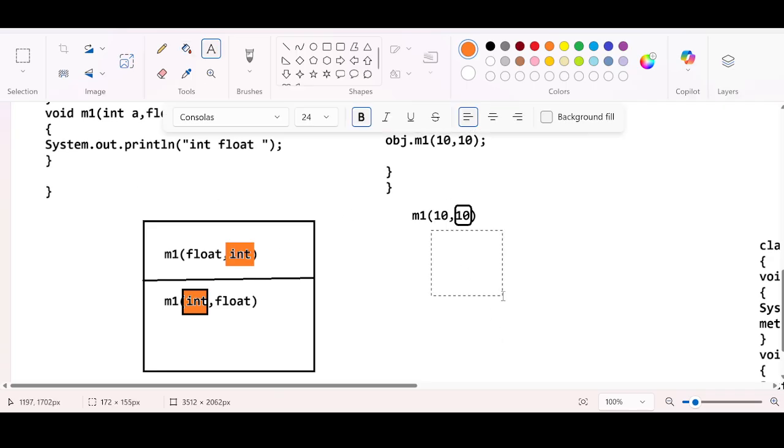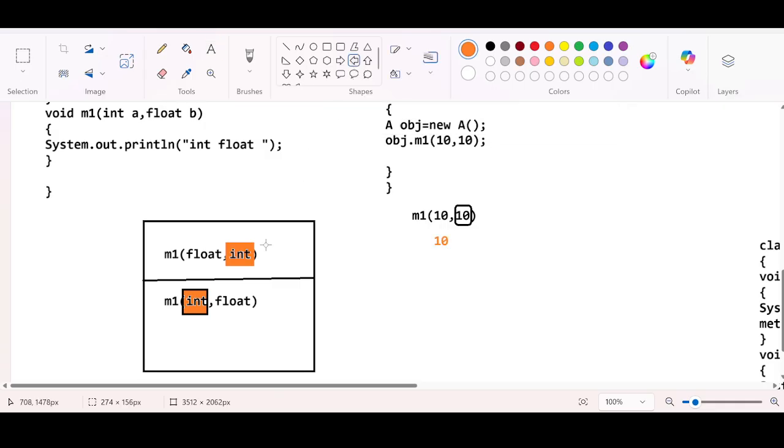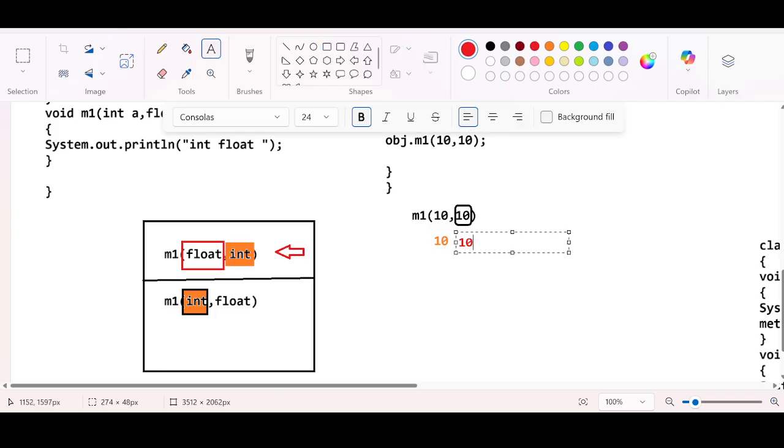Let us say we're passing 10 here. The compiler has identified the first method which is capable enough to accept the 10, because this integer value can be promoted to float also. The second argument is 10 again.